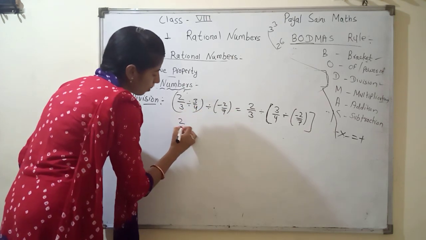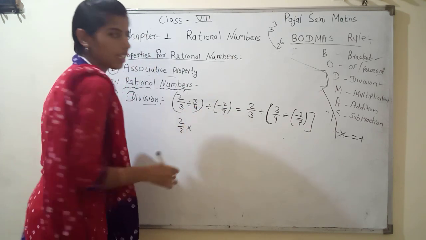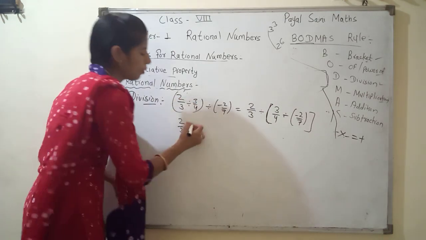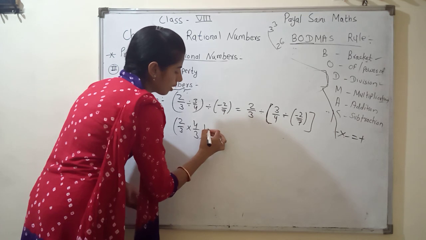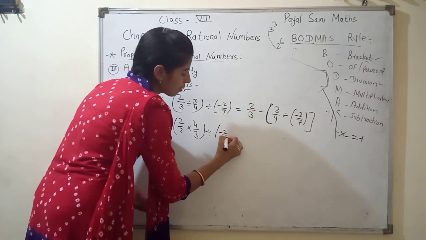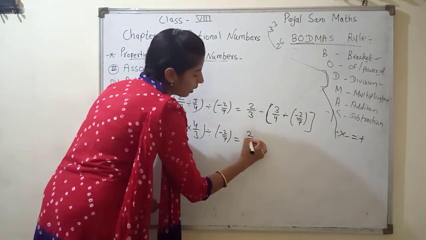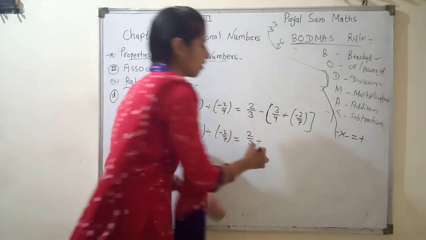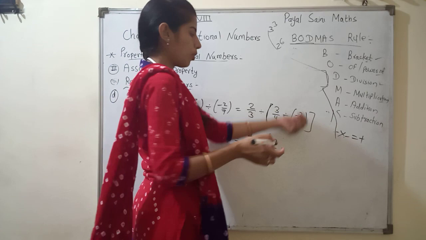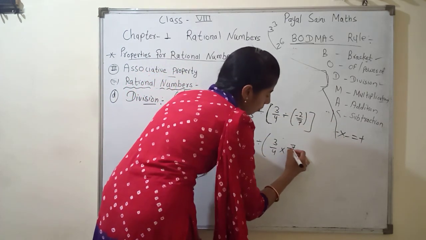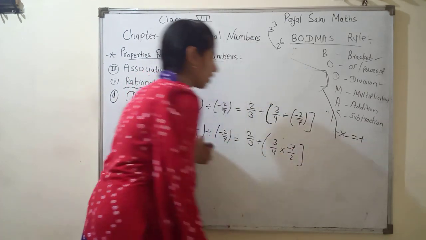Next, point D, 2 by 3 divided by 3 by 4 divided by minus 2 by 7. What do we do? We change the sign to multiply and take the reciprocal of that number. So 3 by 4 becomes 4 by 3, and minus 2 by 7 becomes minus 7 by 2.